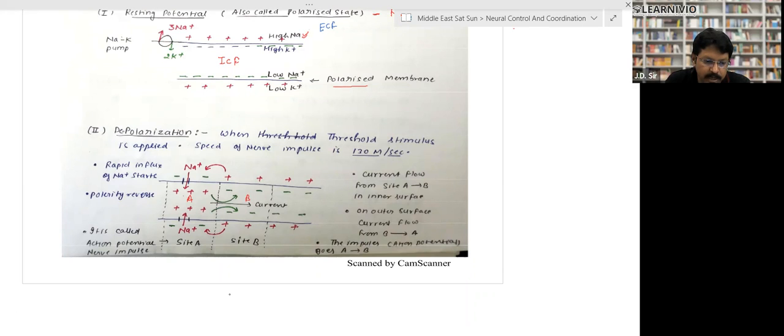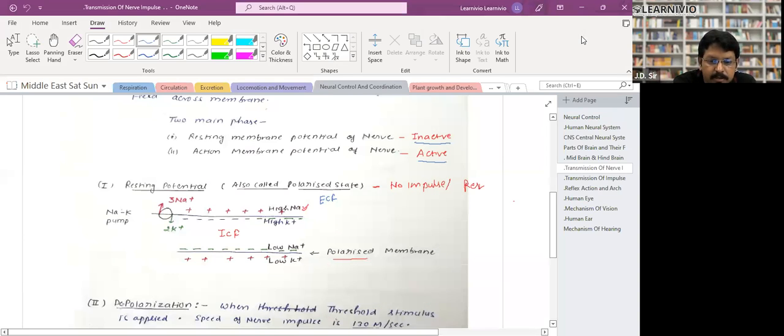And I have sent you this PDF, the same PDF already, and you must have the same PDF. So if they ask you the long question, you have to just make the same diagram which is given over there, which I have made.